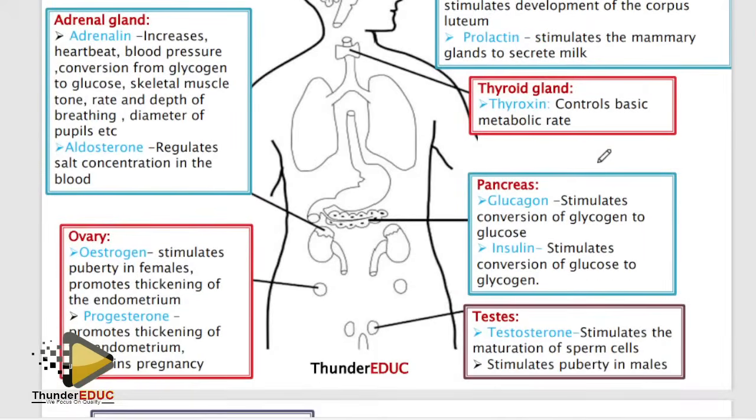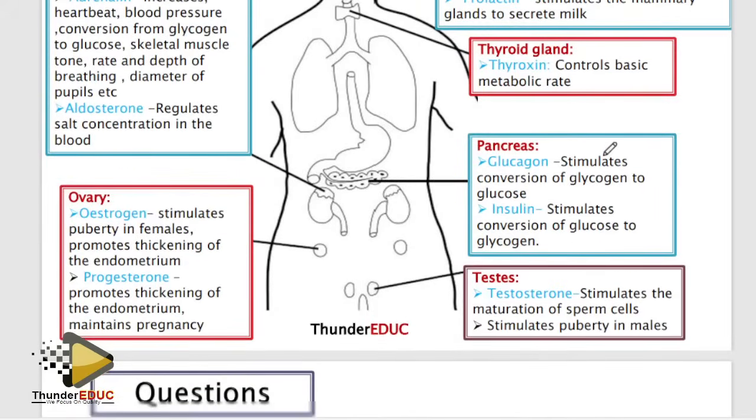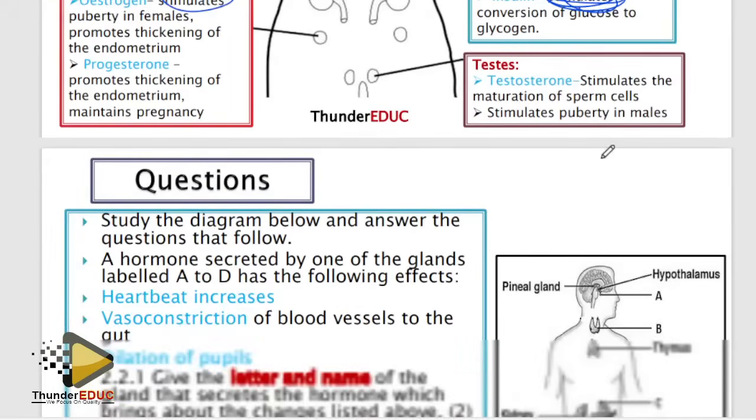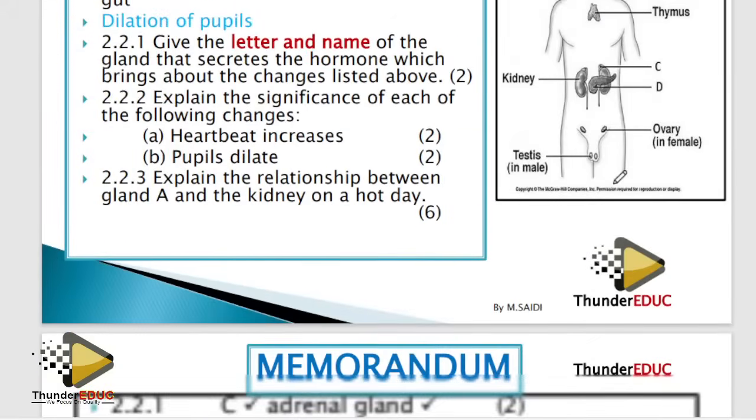Yes, but this is what I need to talk about. Glucagon and insulin, they don't convert glucose to glycogen, but they stimulate the conversion. This word is stimulation. They don't convert, they stimulate the conversion. So you guys learn how to use these words. Stimulation. They stimulate, but they don't convert.